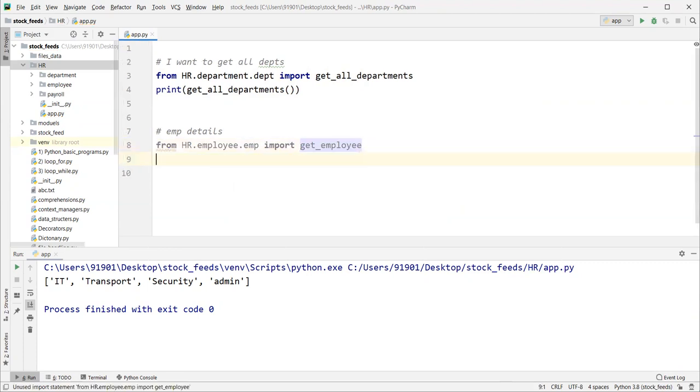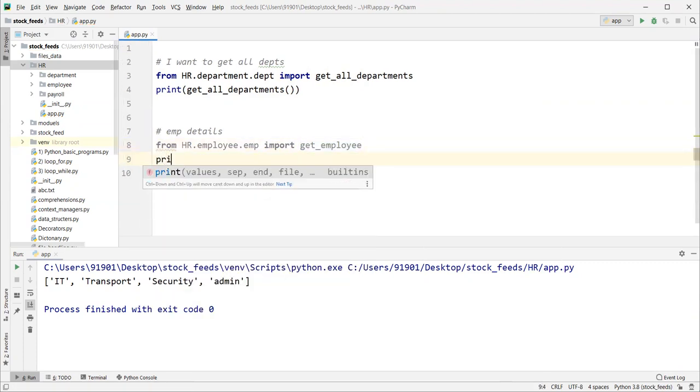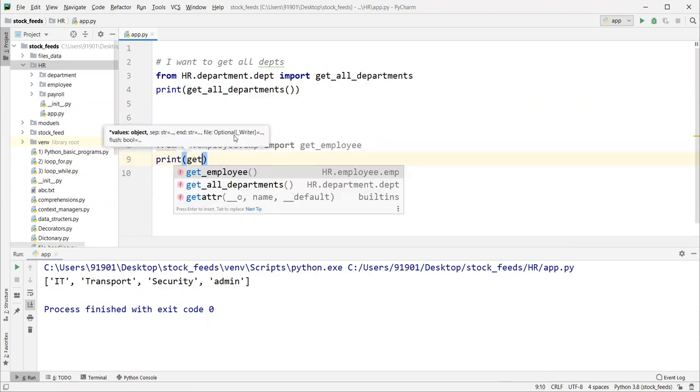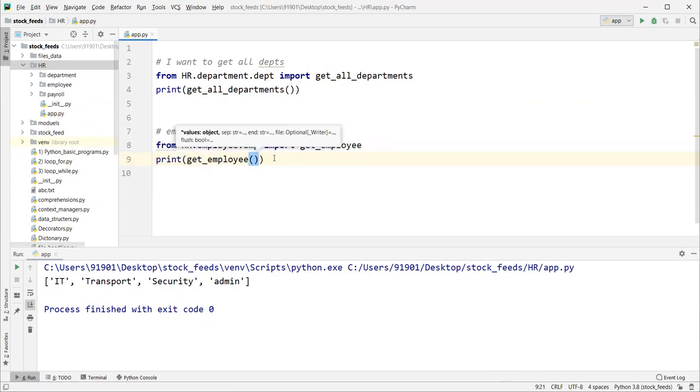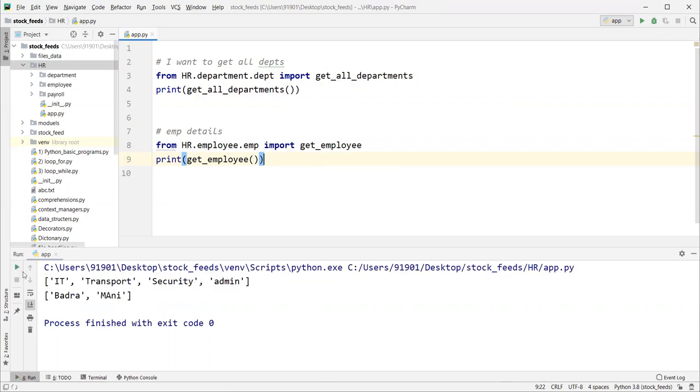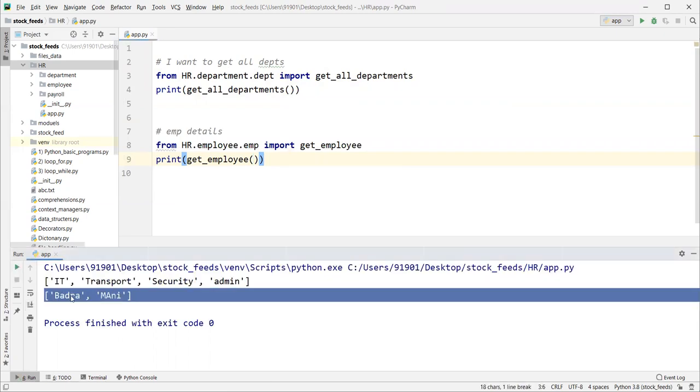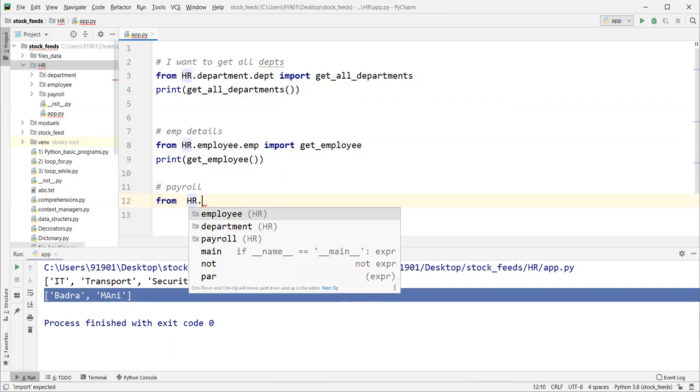So how do you call this? I'm simply printing get EMP, get employee. So let me run this program. We are getting employee details right here. Next thing is getting payroll details. So from, tell me guys, HR dot payroll, right?